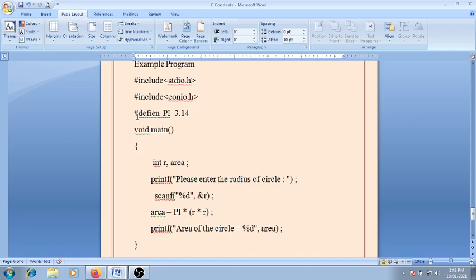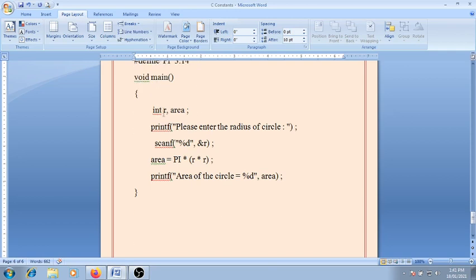Then I define the constant using hash define: hash define pi 3.14, then void main.